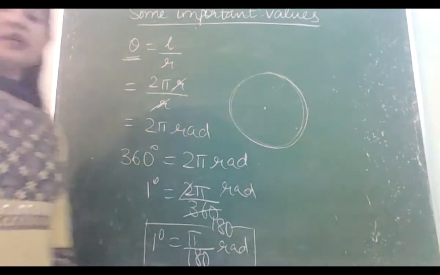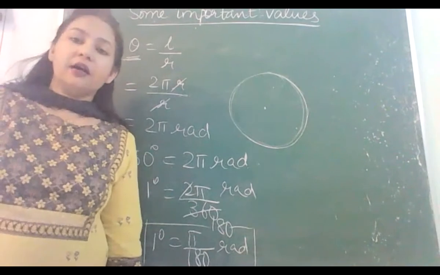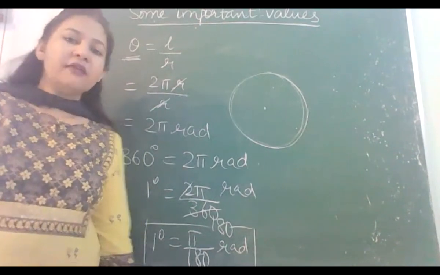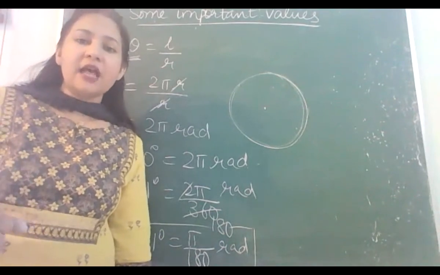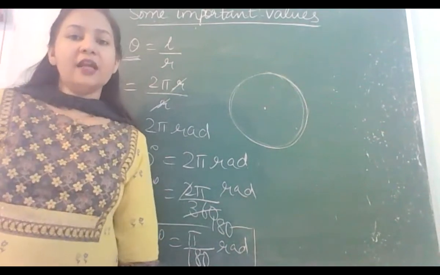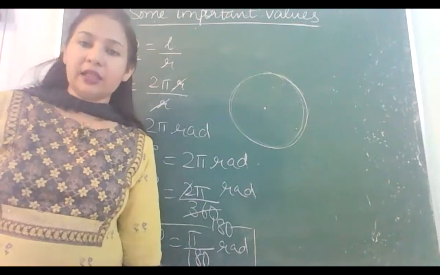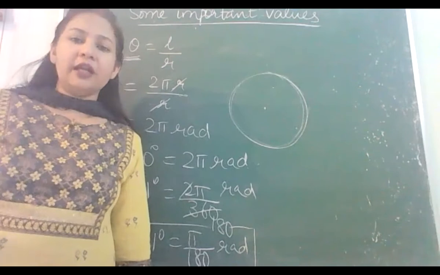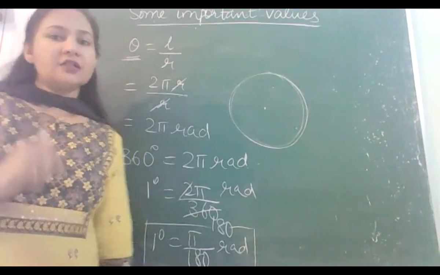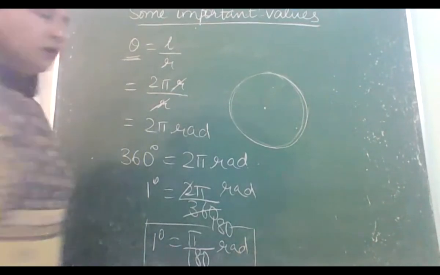And you will be surprised to know that in your numerical problems, you won't be given angles only in degrees or radians. You will be given angles in seconds and minutes also. Second and minutes भी हो सकते हैं जिसमें आपको angle given हो सकता है. So ultimately, how to convert second into radian or minute into radian? Let's see that also.